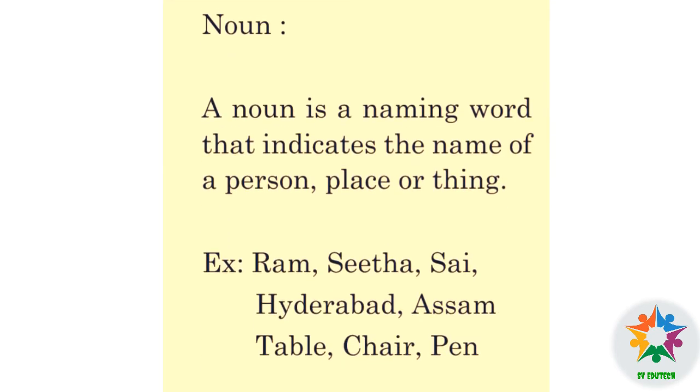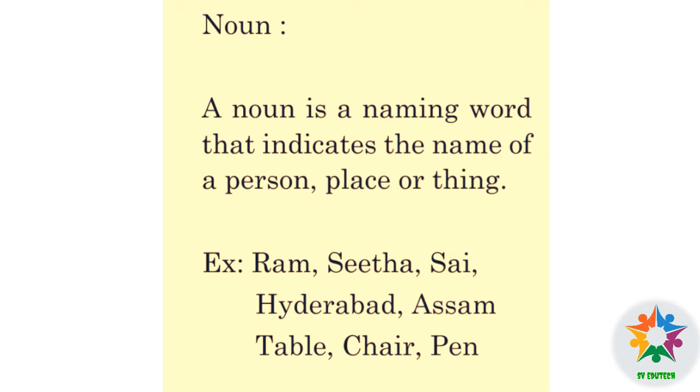Noun. What is a noun? A noun is a naming word which indicates the name of a person, place or thing.